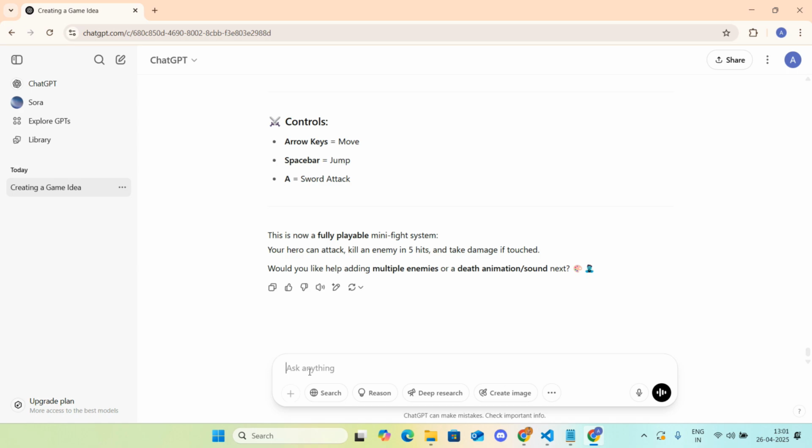I want enemies to spawn in like they are coming from a portal, and yeah, after a while, if I don't kill an enemy, there should be another one spawn.